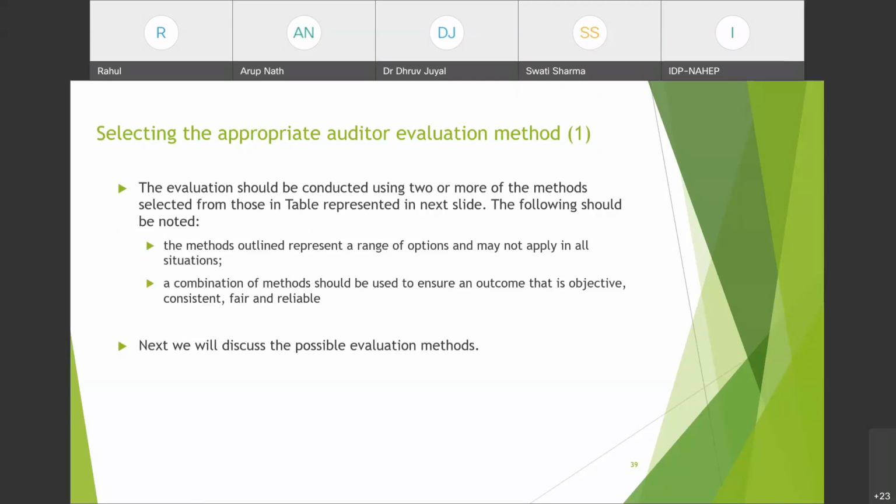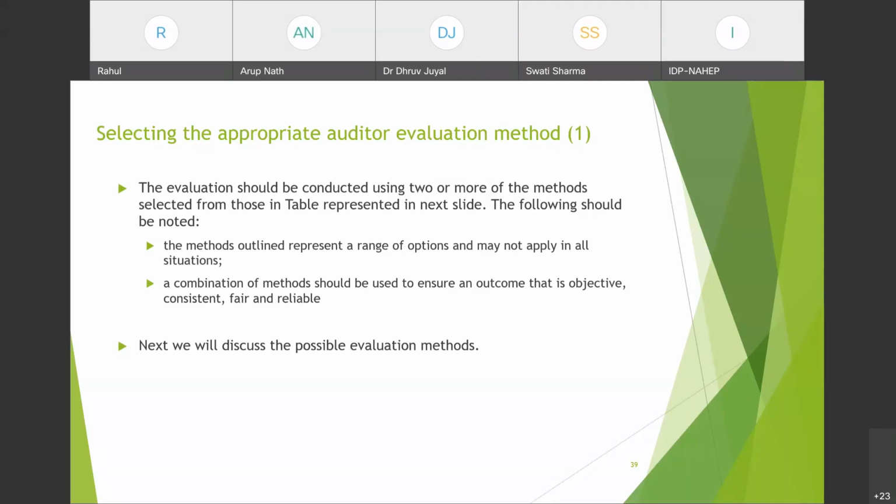Selecting the appropriate auditor evaluation method. So how will we evaluate the auditors? The evaluation should be conducted using two or more of the methods selected from those in the table represented in the next slide. I will be discussing a table in which we have mentioned the auditor evaluation methods. The following should be noted. The methods outlined in this table represent a range of options and may not apply in all situations. So it has a few options, but it is not necessary that they are applicable in every type of organization. It is just an example.